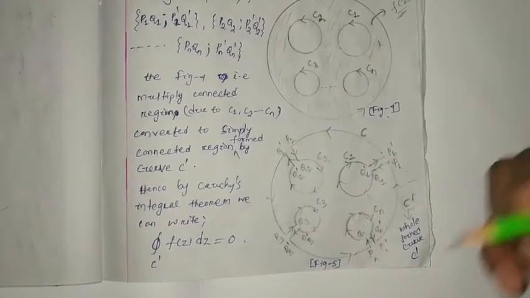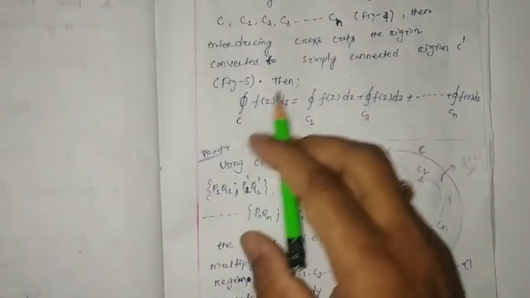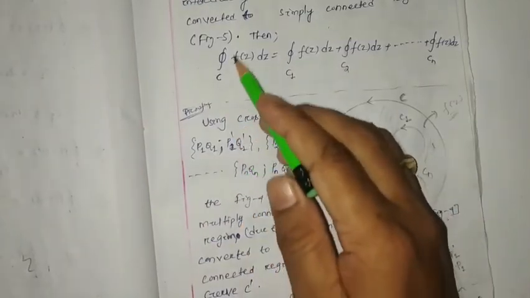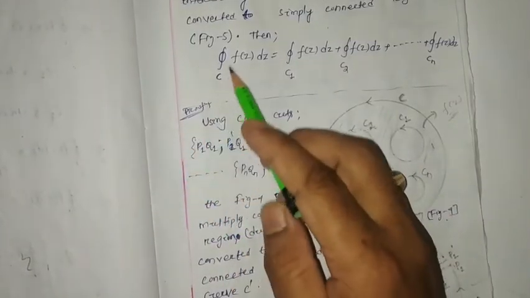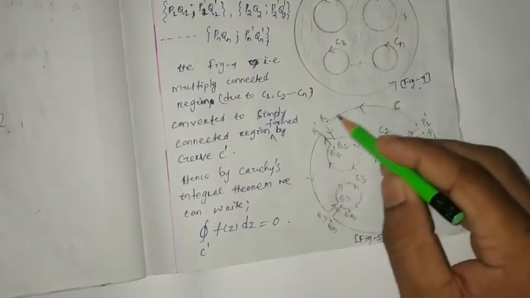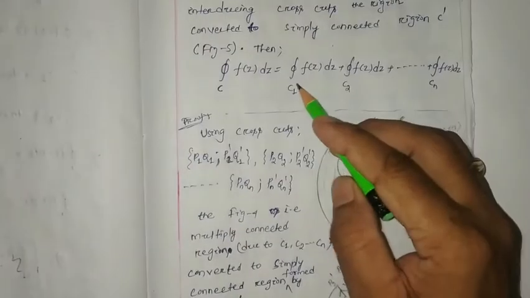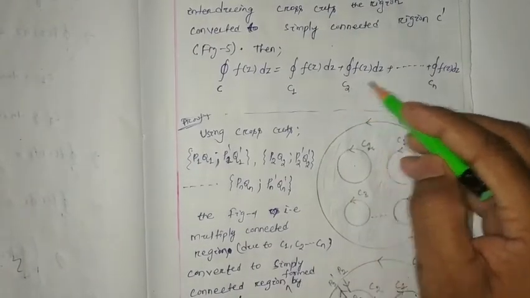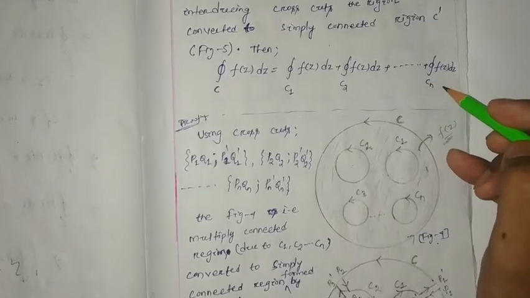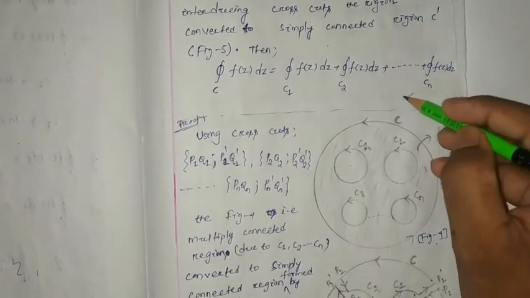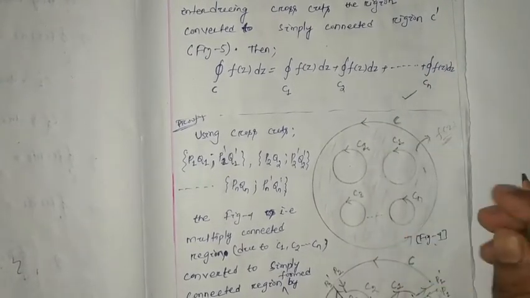Now we can apply the CIT, Cauchy's integral theorem. Then we can find the closed integration of C. Closed integration of C means your outer curve C will be equal to the closed integration of C1 plus closed integration of C2 up to closed integration of Cn of f(z) dz. These are the things we are going to get. See how it will be.